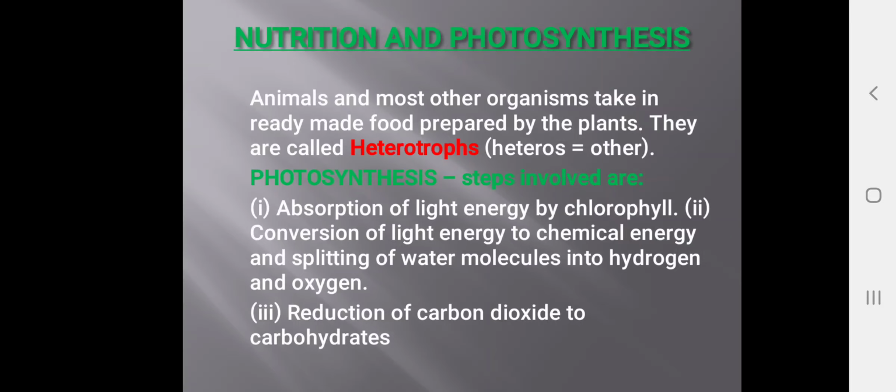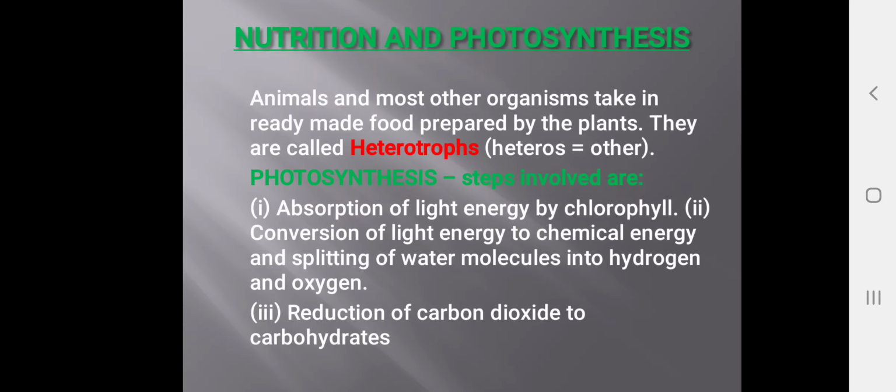Next we are having photosynthesis. Photosynthesis is a process in which production of food takes place. Photosynthesis has three steps. The first step is absorption of light energy by chlorophyll. Chlorophyll will absorb the sunlight.